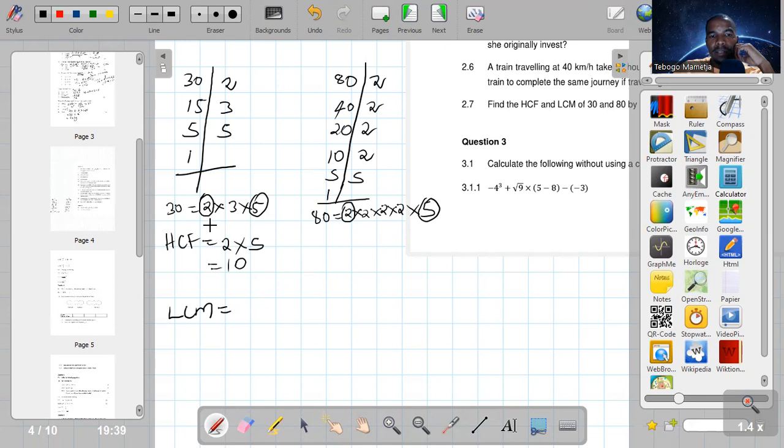So for example, the first pair there is 2, and we write it as a single factor. So we find the LCM by multiplying the unique factors.